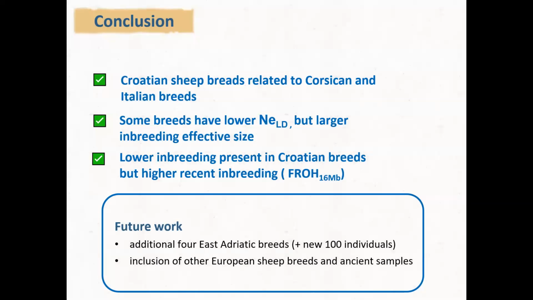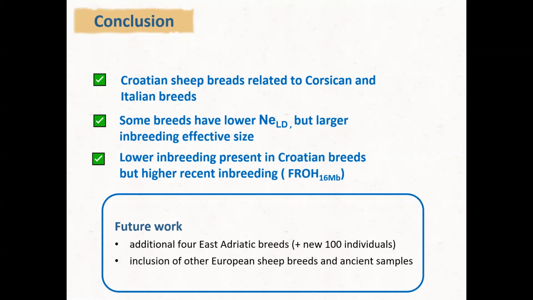To conclude, we have seen that Croatian sheep breeds are distinguished from other Mediterranean breeds, but related to Corsican sheep and Italian breeds. Some breeds have lower effective population size based on LD, but larger inbreeding effective size. And that shows that diversity is not in danger. We have seen lower inbreeding present in Croatian breeds, but also higher recent inbreeding. This higher recent inbreeding was observed, but it can be controlled with breeding programs.